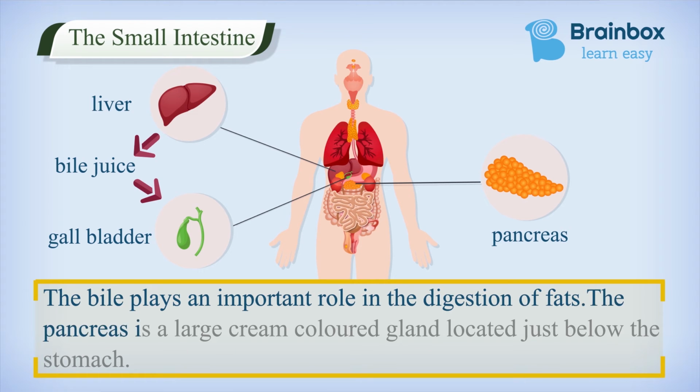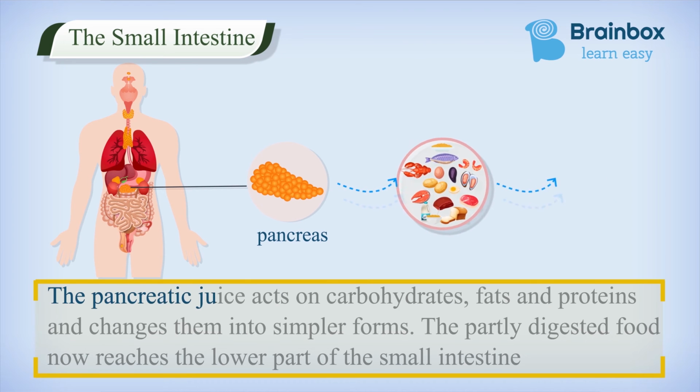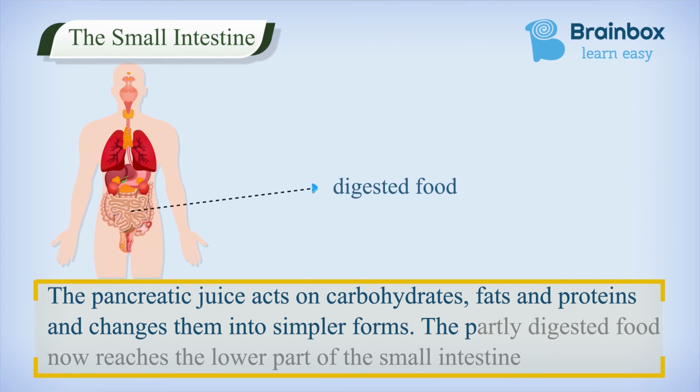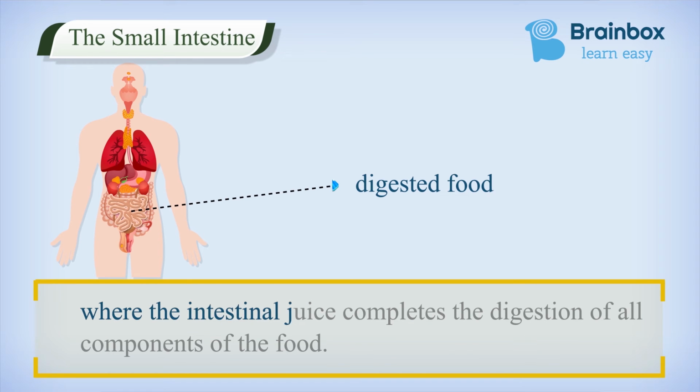The pancreas is a large cream-colored gland located just below the stomach. The pancreatic juices act on carbohydrates, fats, and proteins and change them into simpler forms. The partially digested food now reaches the lower part of the small intestine, where the intestinal juices complete the digestion of components of the food.